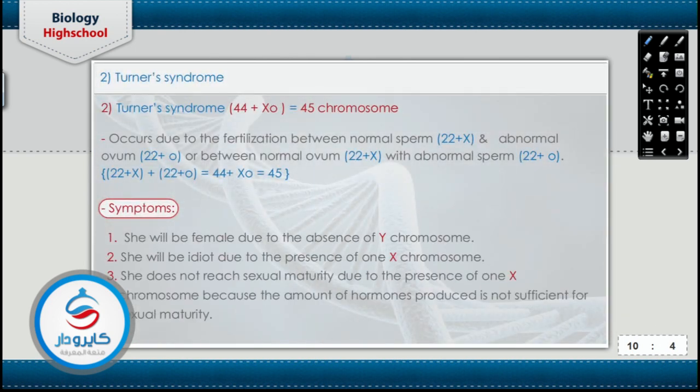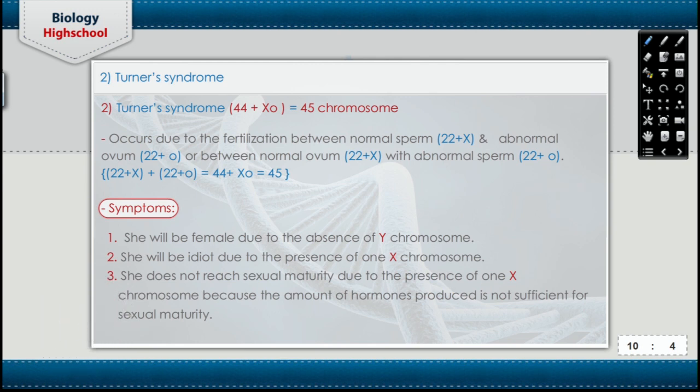What about the Turner syndrome? Turner syndrome chromosomal structure is 44 plus XO. The total number is 45 chromosomes. That occurred due to the fertilization between a normal gamete 22 plus X and an abnormal gamete 22 plus O. يبقى أي جاميت فيها 22 X والتانية جاميت without the presence of a sex chromosome، ما عندهاش sex chromosome، 22 autosomes بس.